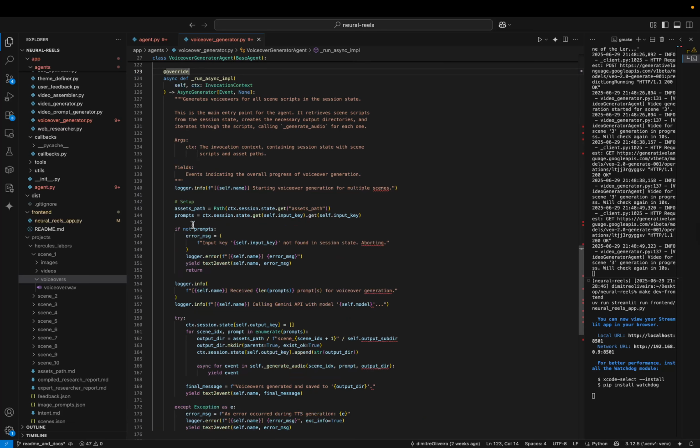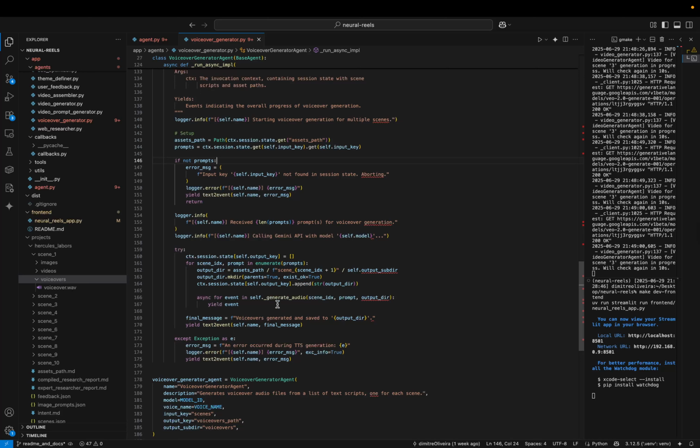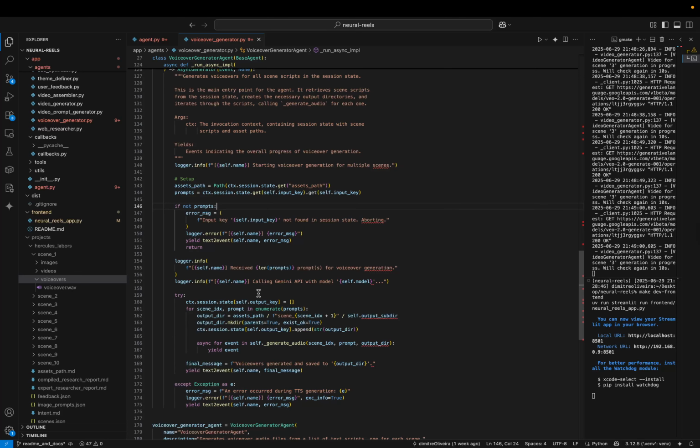What it will do is get the prompts, basically the scenes, from the session state. It will iterate on each one of the scenes and generate the audio voiceover for each scene. So it's quite basic, but it requires a custom logic. That's why I'm using a custom agent.